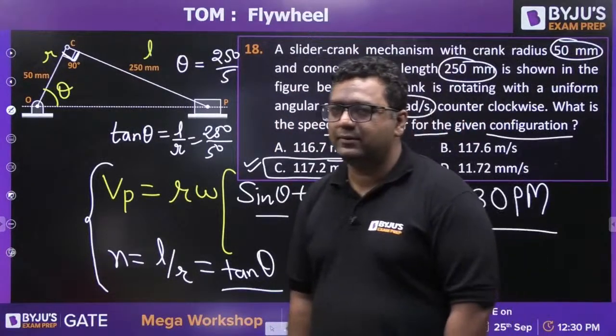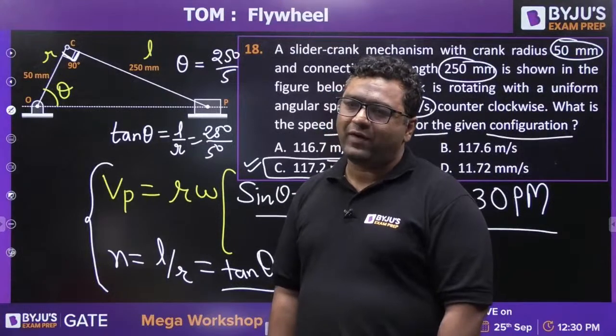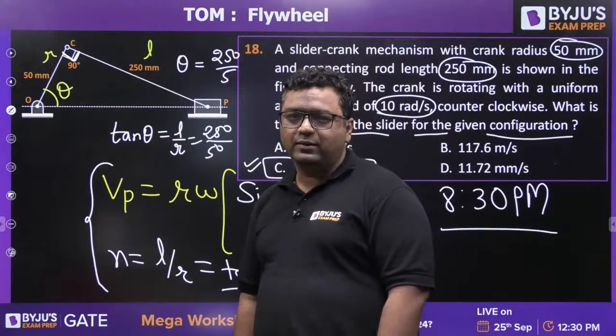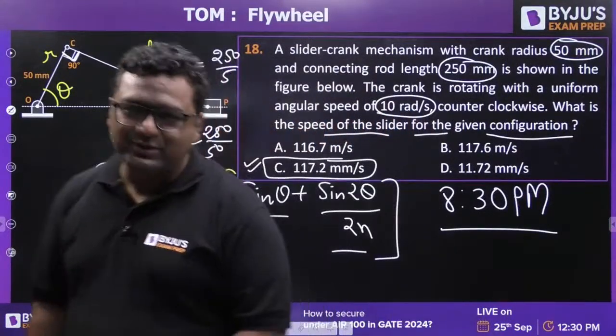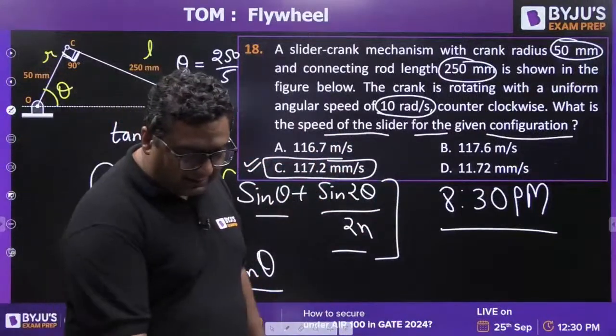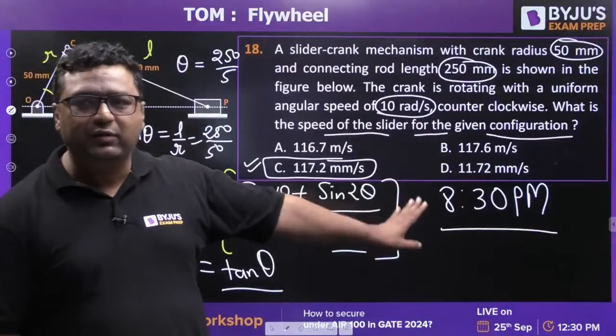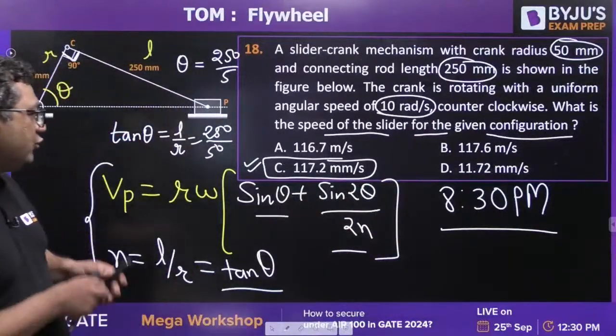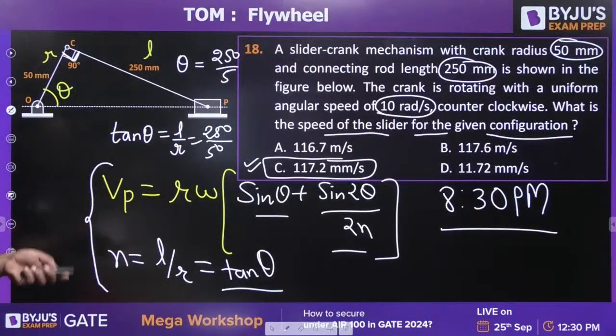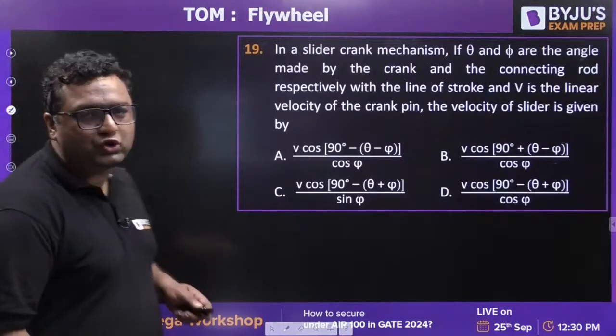Okay, no issues. I will share the correct data of the question, but this is the way you will be going with. Let us move to the next question. So there is no option. Don't worry. I have one bonus question for you.